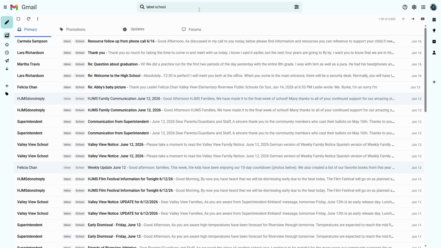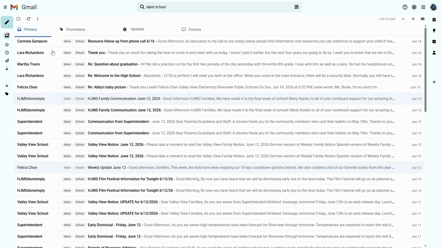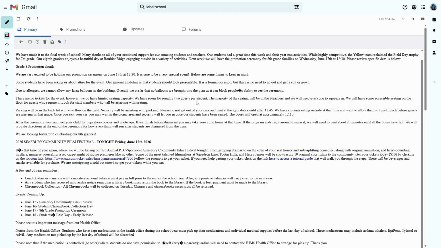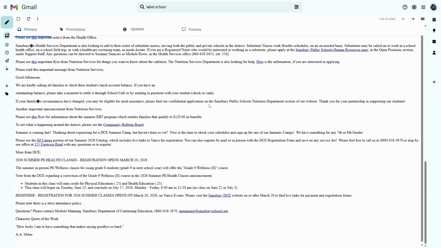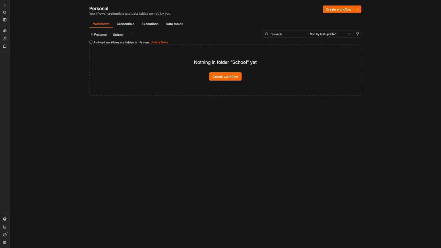So here's a look at the inbox that I get. And what you're seeing here is about a week's worth of emails. Now, some of the emails look like this one and are pretty straightforward, pretty easy to read, nice bulleted list with our dates in it. Other ones look like this one. Tons of information scattered throughout all of this. And to be honest with you, I'm not reading all of that, which is where our N8N workflow is going to come into play.